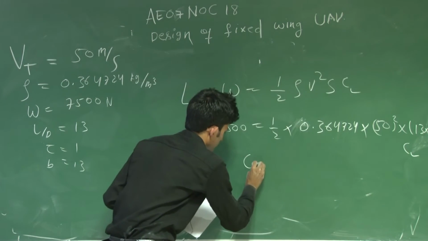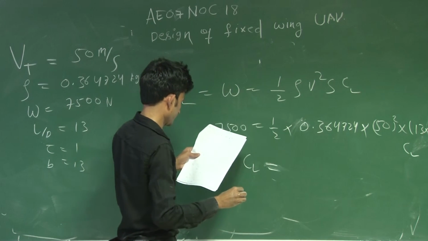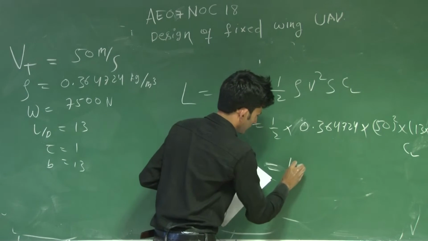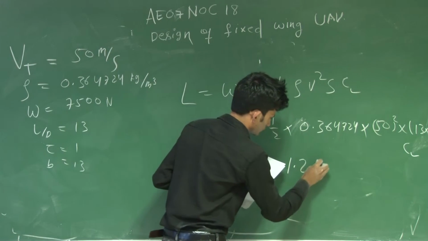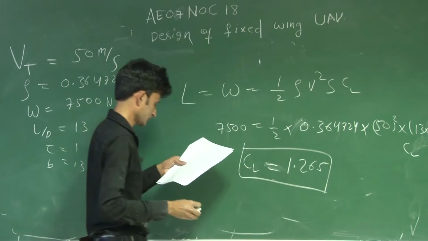So CL will come out, the lift coefficient will be 1.265.